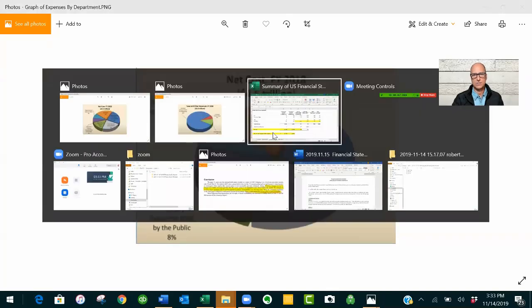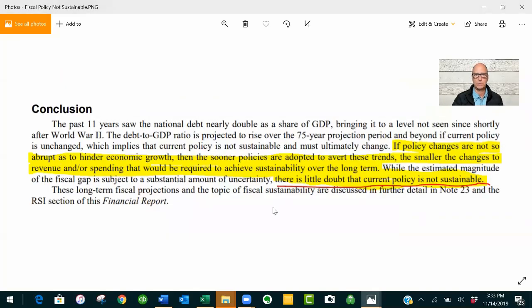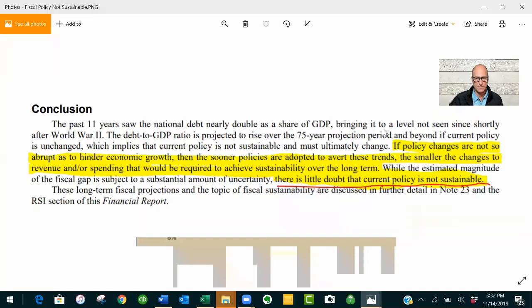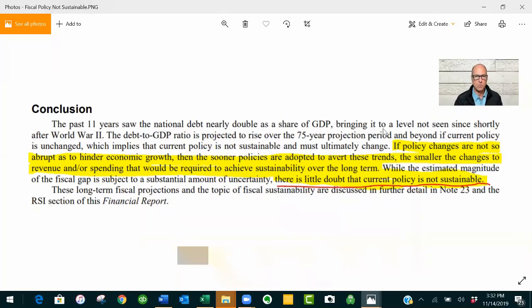Now, this is directly from the financial report that the U.S. government put out, and I highlighted what's important. Here you see in red, there's little doubt that current policy is not sustainable. If policy changes are not so abrupt as to hinder economic growth, then the sooner the policies are adopted to avert these trends, meaning running a deficit and running up debt, the smaller the changes to revenue and/or spending will be required to achieve sustainability over the long term.